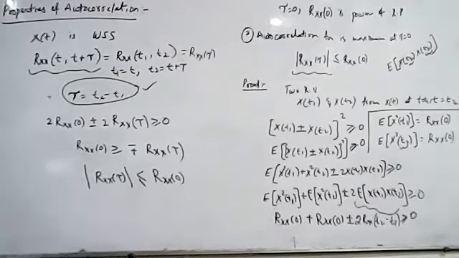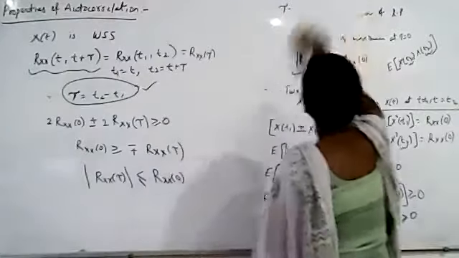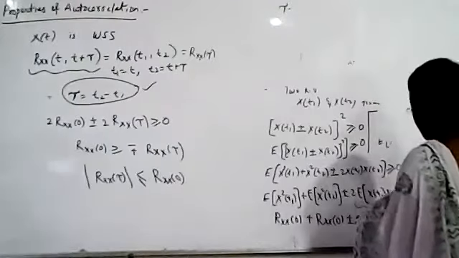It says that the autocorrelation function at the origin has the maximum value, whereas Rxx of tau is bounded by its value at the origin, at tau equal to 0. So this is our second property. Now we discuss the third property.